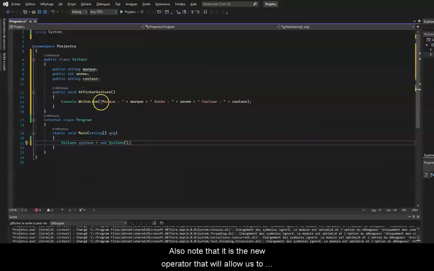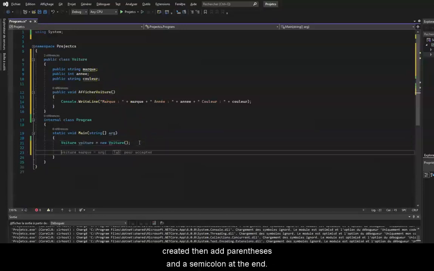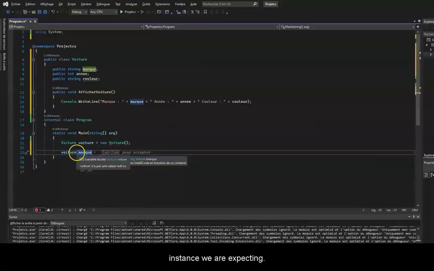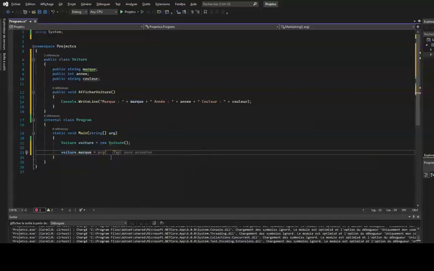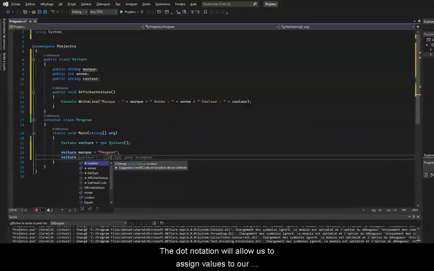Also note that it is the new operator that will allow us to allocate memory for our object. So we will type new and repeat the class we have created. Then add parentheses and a semicolon at the end. Here we need to put the parentheses to create an instance, because if we don't, my object will be equal to the car class, so we won't get the instance we are expecting. Now that we have the car object, we can access its attributes or methods by using the dot notation. Here in our class, we haven't assigned any value to our attributes in order to be able to create a multitude of cars. The dot notation will allow us to assign values to our attributes.